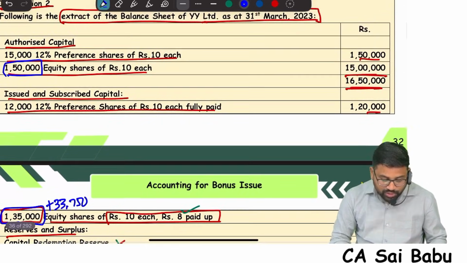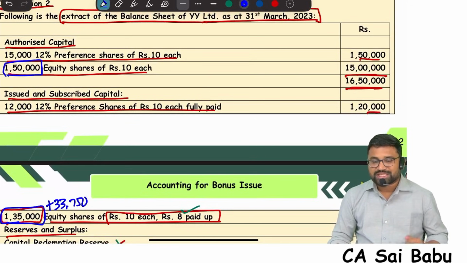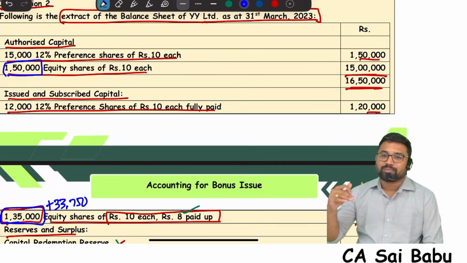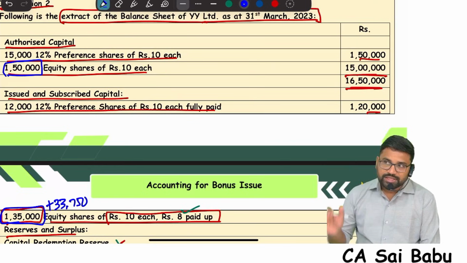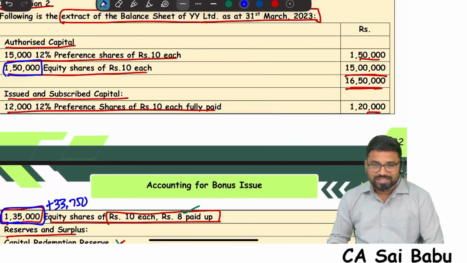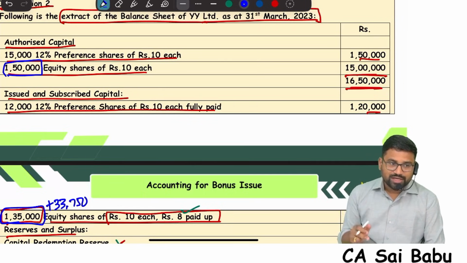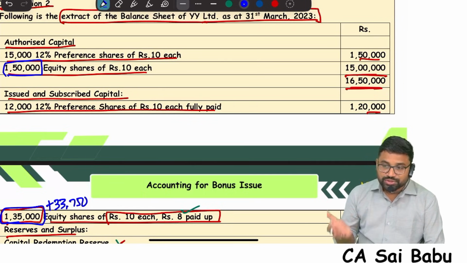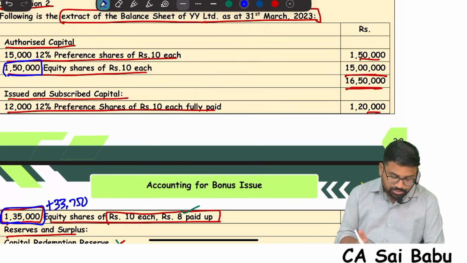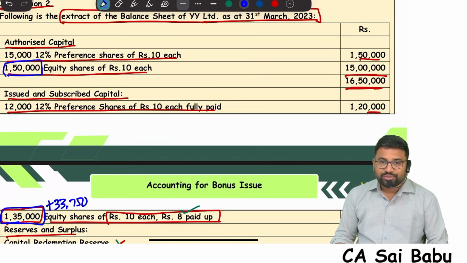168,750, which is more than the authorized capital. Can issued and subscribed capital be more than authorized capital? No. I told you anytime, authorized capital is the maximum capital a company can issue. The issued and subscribed capital cannot exceed authorized capital; it should always be equal or below. So because of the bonus issue, the issued and subscribed capital is increasing much beyond the authorized capital. Therefore, we need to increase the authorized capital also.